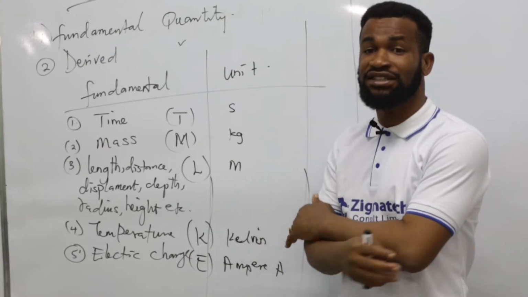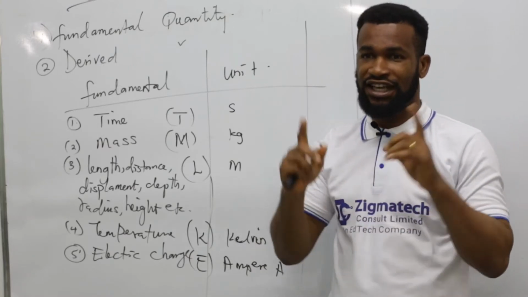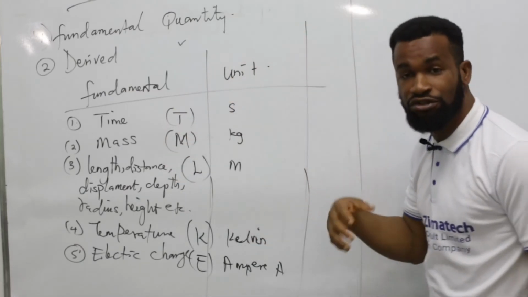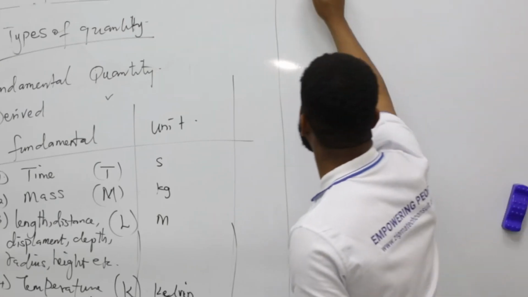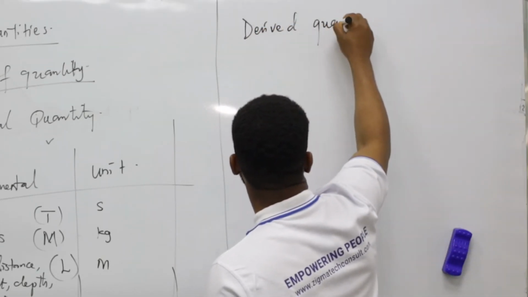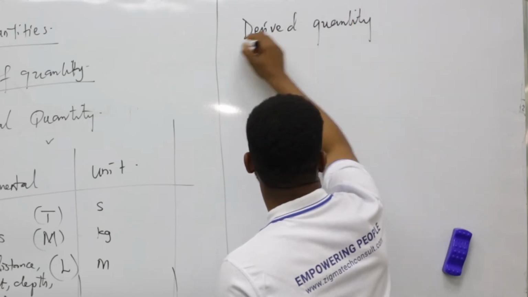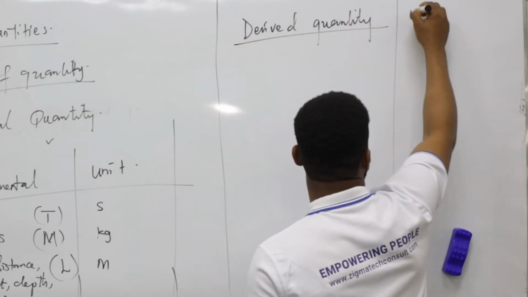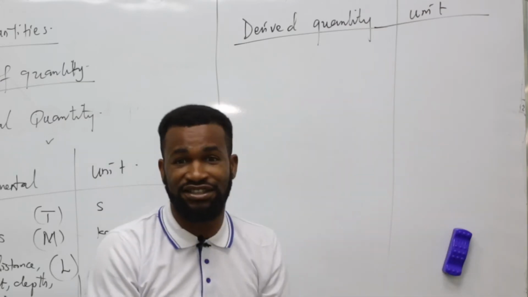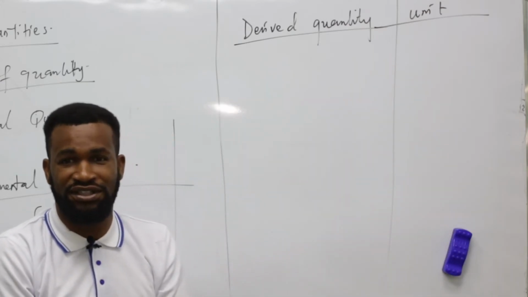Every other thing you know in physics, they say is formula. Those are classified under derived quantity. For the sake of this lesson, let's give a few examples of the derived quantity. I can't bring in their unit because their unit is the mathematics we are going to solve in this lesson.